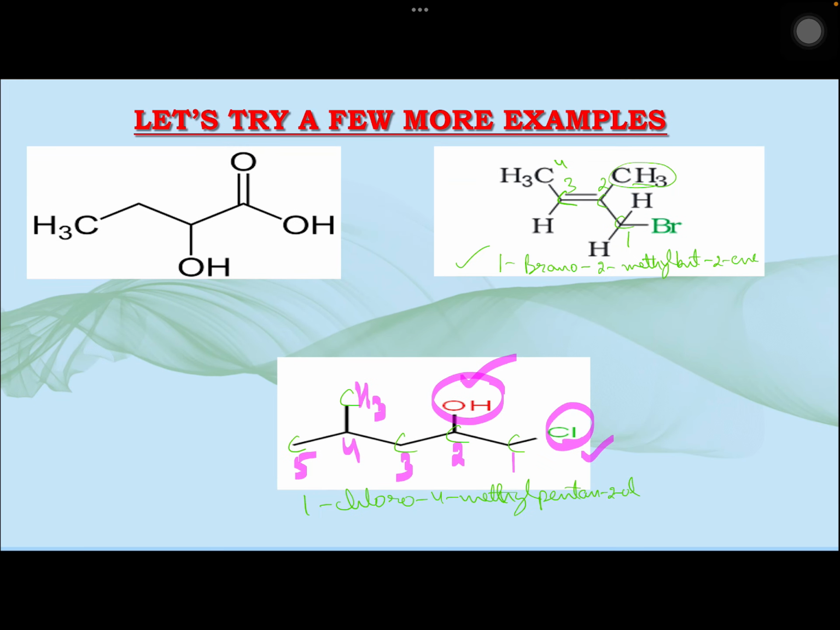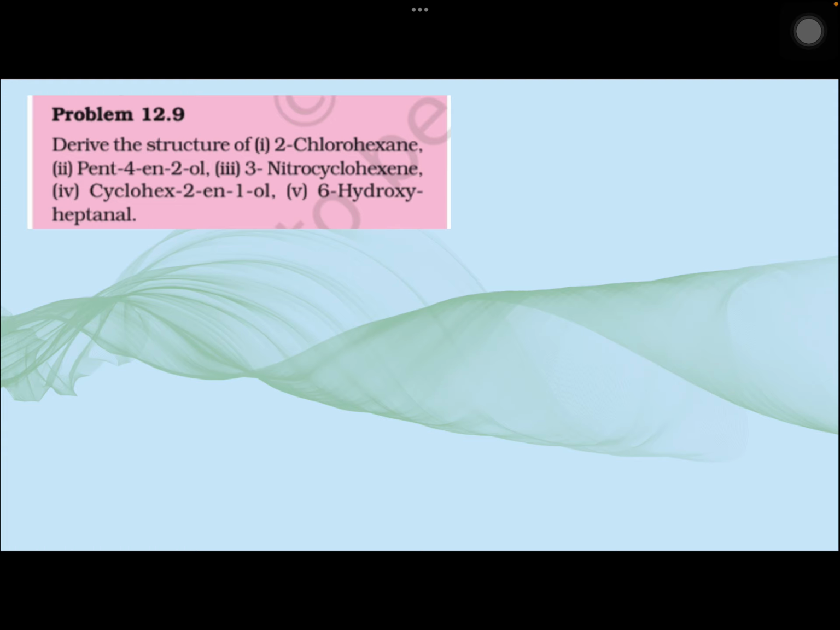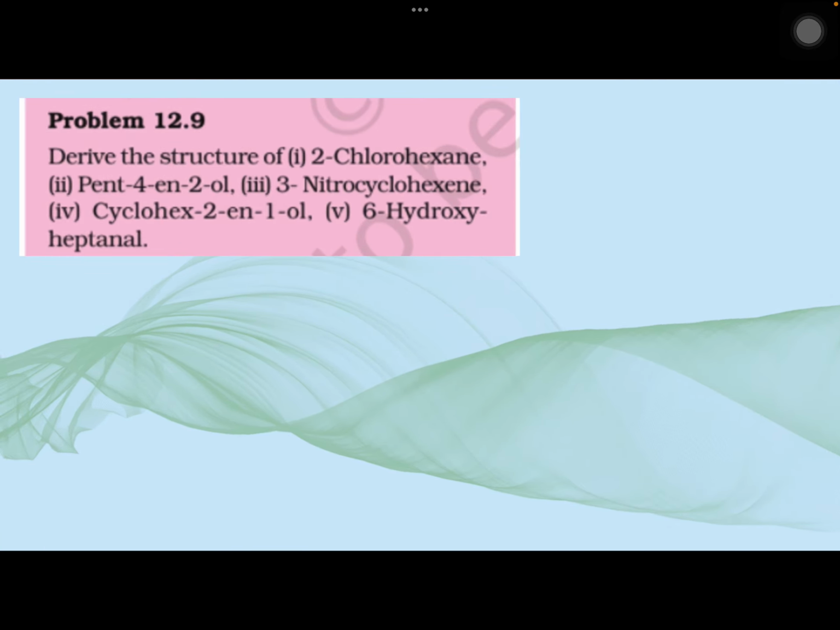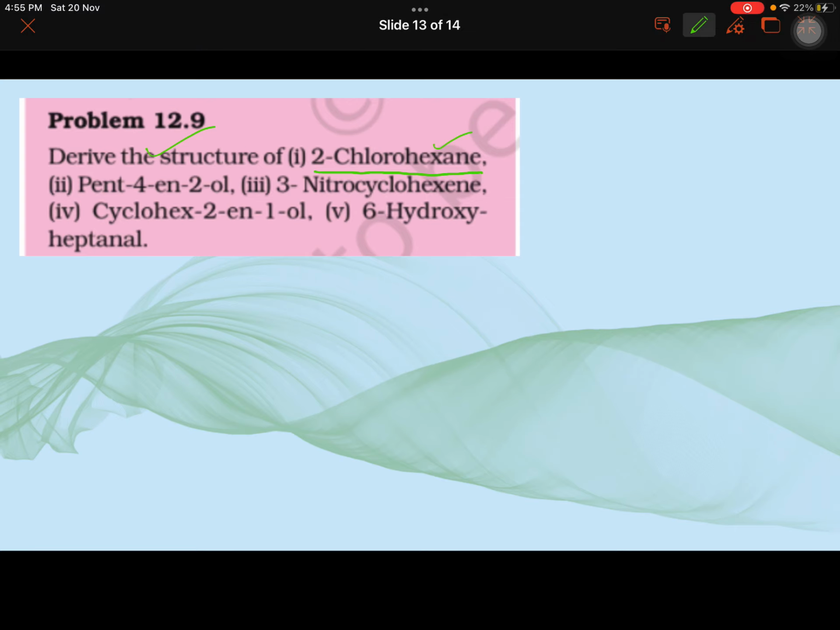So I have covered many examples here. Let us quickly do this question from NCERT. Derive the structure. Very interesting. If you know the IUPAC nomenclature, it's very easy to draw their structures. 2-chlorohexane. So clearly the parent compound is hexane. 6 carbons. On the second from any side put chloro. And then complete the 4 bonds of each carbon by putting hydrogens. So this is the structure for the first one.